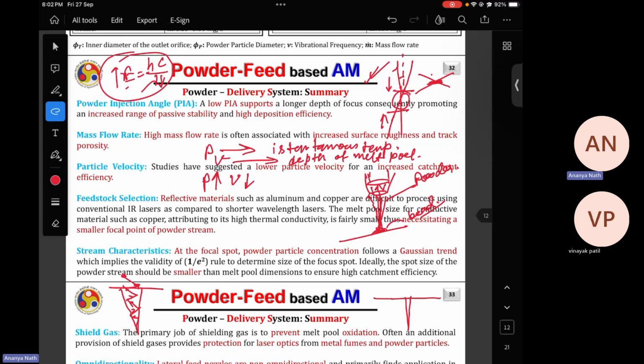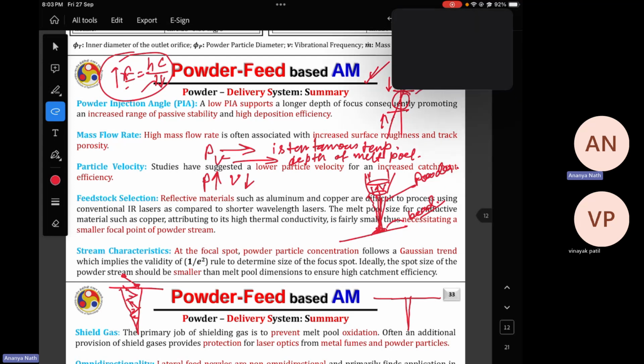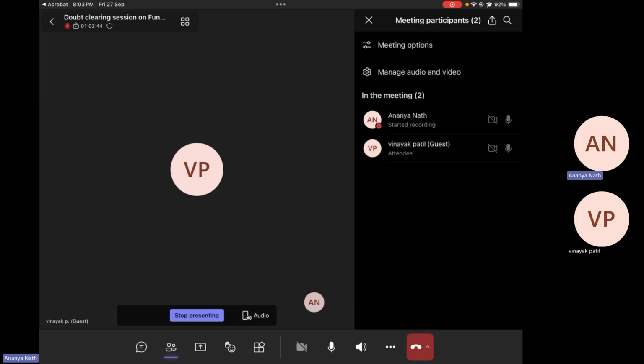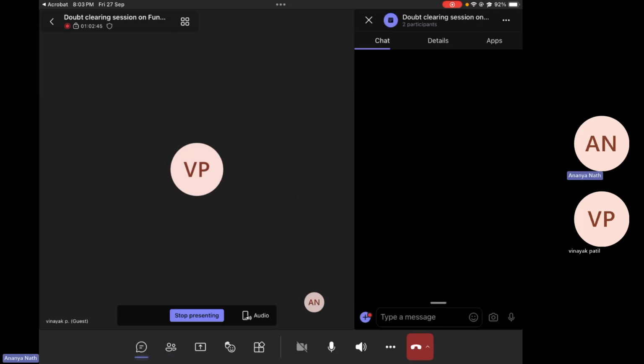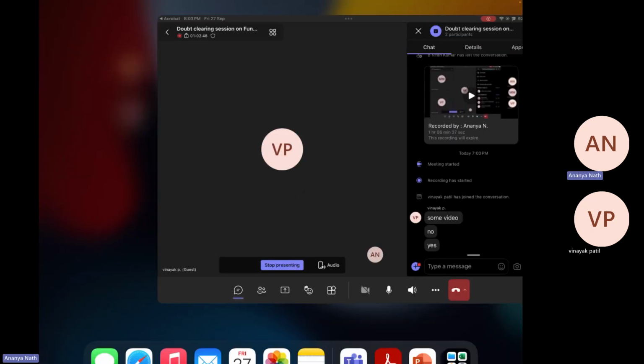Aluminum doesn't absorb blue laser much either, but obviously it has 3 times more absorptivity than an IR laser. Copper has 13 times more absorption with a blue laser than with an IR laser. So like that you can realize how effective these shorter wavelength lasers are in processing highly reflective metals.